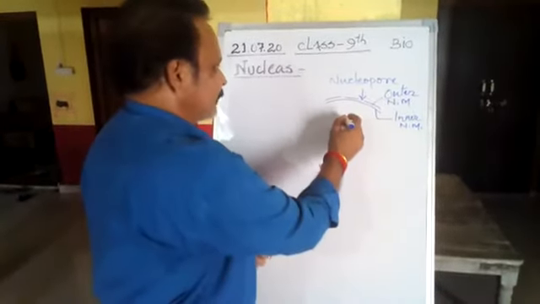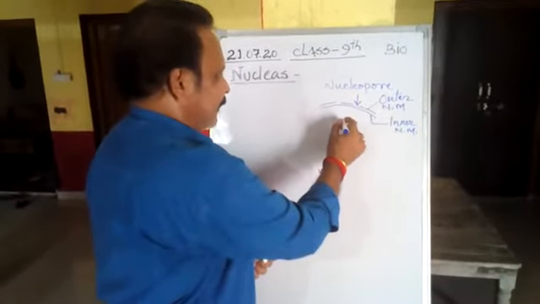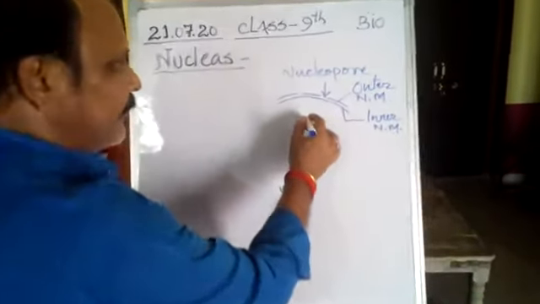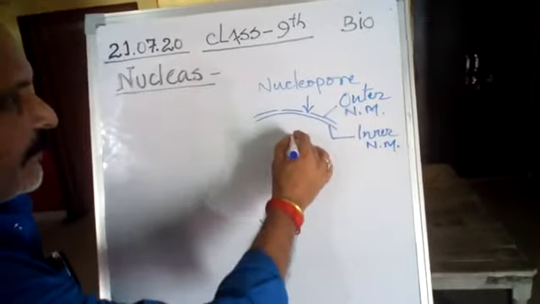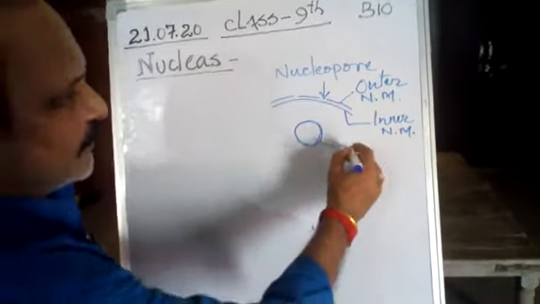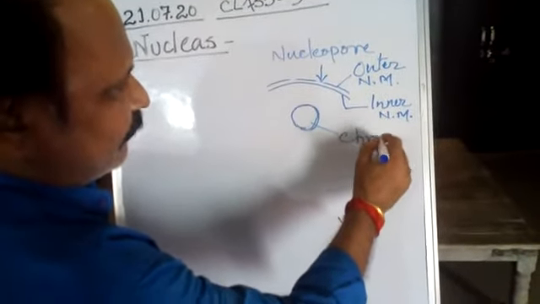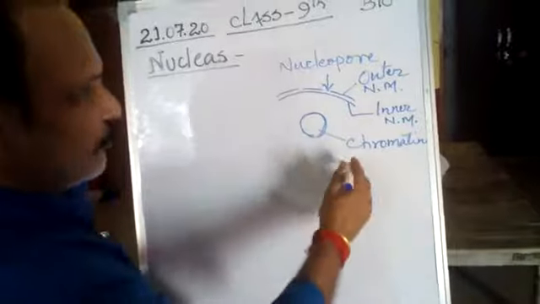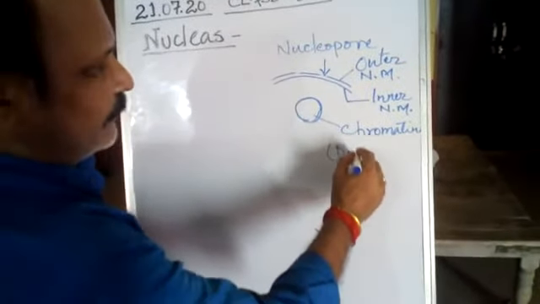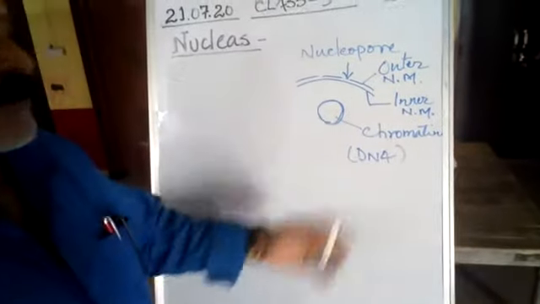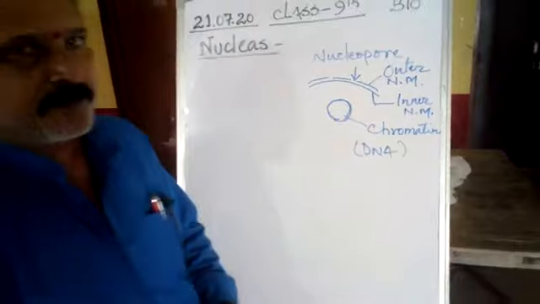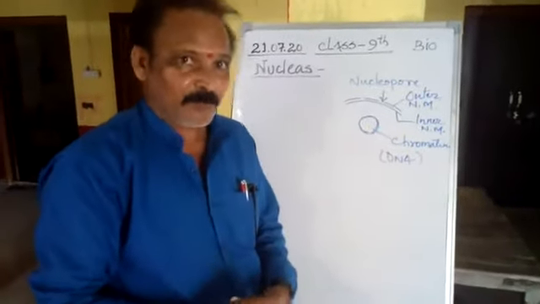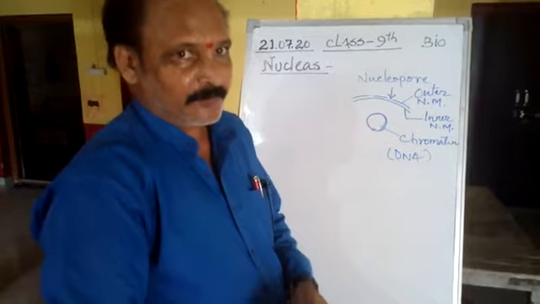Inside the nucleus there is chromatin, which is the genetic material. This chromatin contains, of course, DNA, that is deoxyribose nucleic acid, the genetic material. This DNA is transferred from one cell to another.